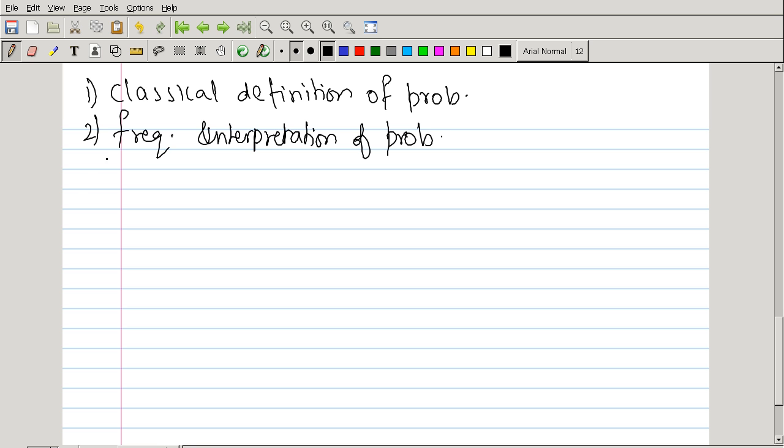And the third one is axiomatic definition. Okay, we shall go into each way of defining the probability one by one.